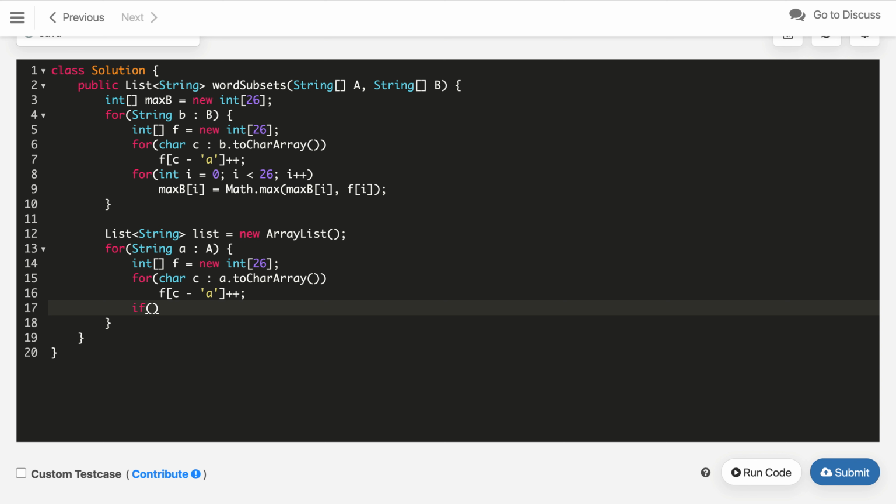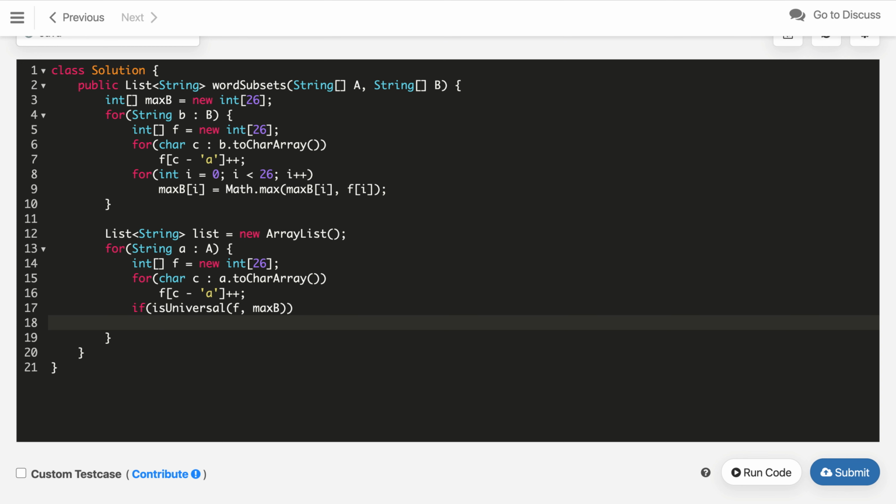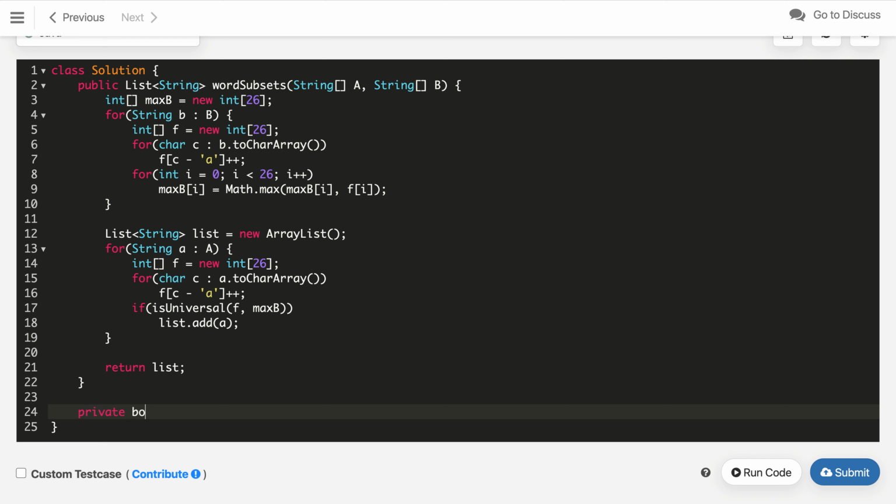If is universal, so we will pass the frequency here, both the frequencies, the max frequency of V and the frequency of A, which is F comma max of V. We will pass it and check if it returns true, then we will add that current word A into our result, which will give us the universal words, and in the end we have to return result. Now let's write the definition for our helper method, which is universal, returning the boolean type,